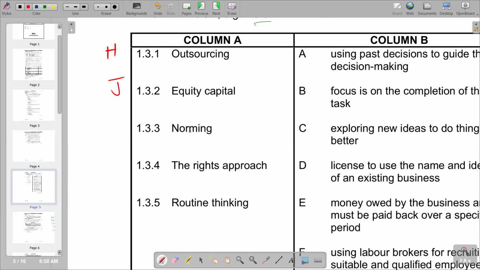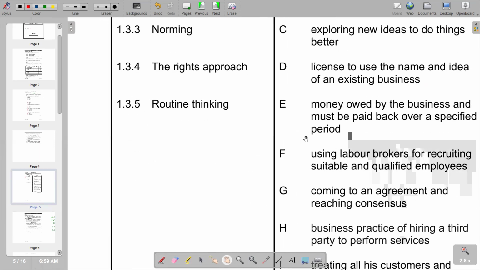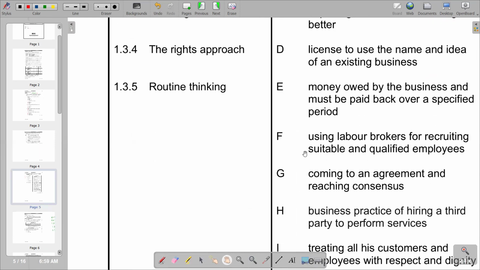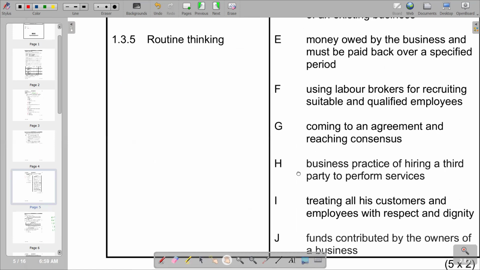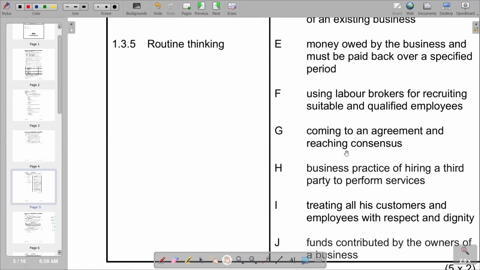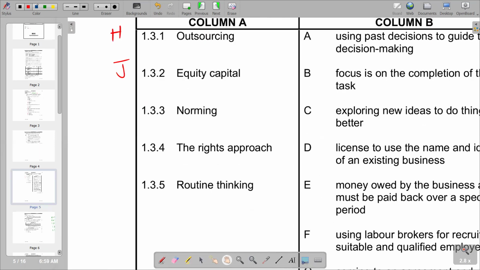Go to the third one, which is saying norming. We have norming, which is explained as when a team starts to understand each other. So when you are saying norming, we are having a group which starts to understand each other, then we say there's norming. So we try to see which explanation fits norming. Let's try to go down. If you go to G, you say coming to an agreement and reaching consensus. Obviously, when they start to understand each other, that's when they are coming to an agreement and reaching a consensus. So we've got G as the correct explanation.